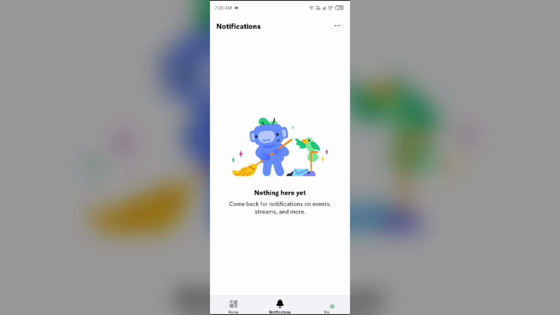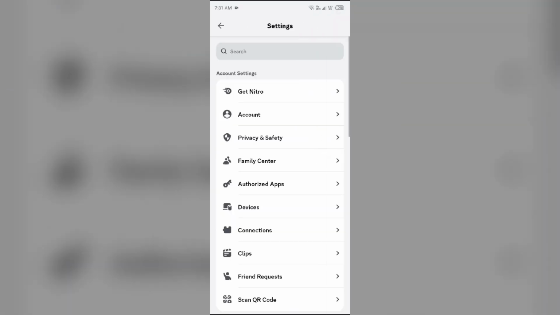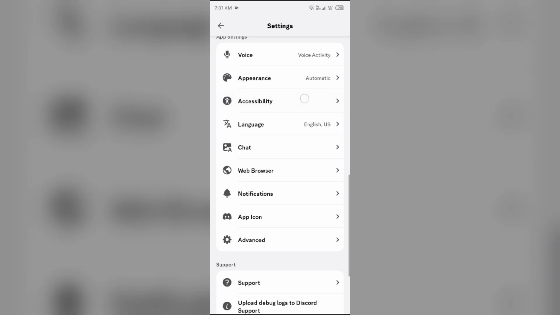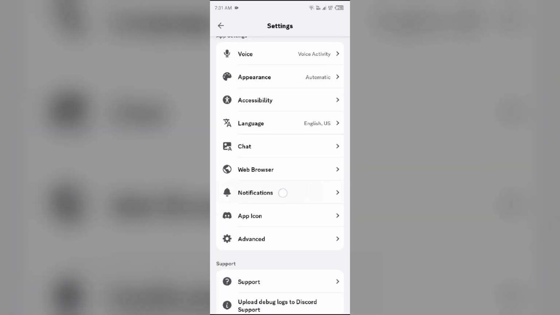The second solution to fix this problem is to check the notification sound. For that, open Discord and then navigate to user settings by tapping on the settings icon from the top right corner, and then you have to scroll down, and you will see an option of notifications.